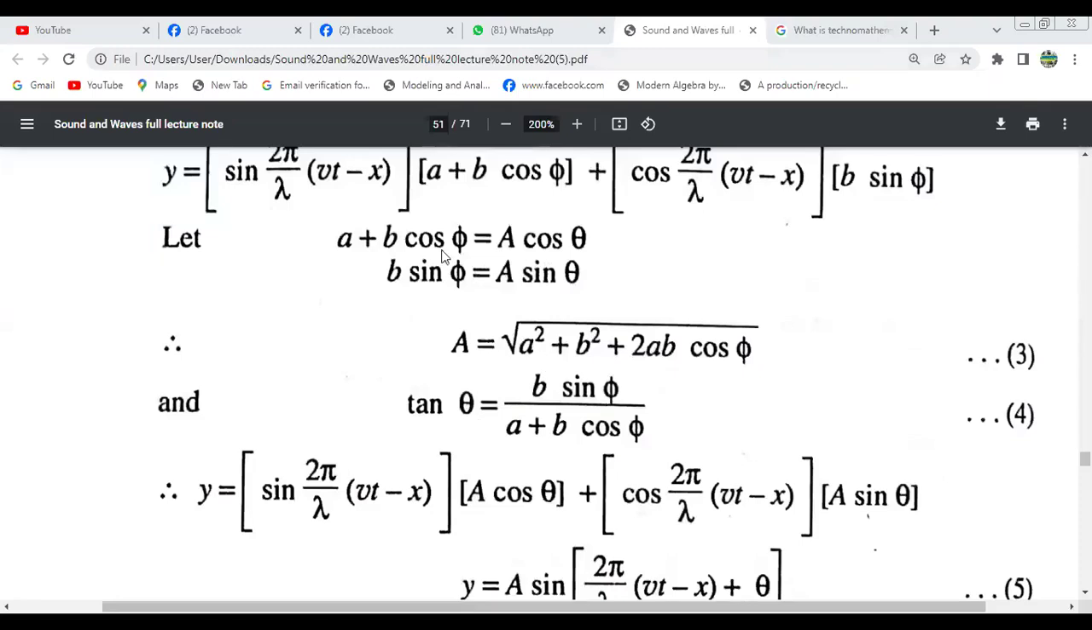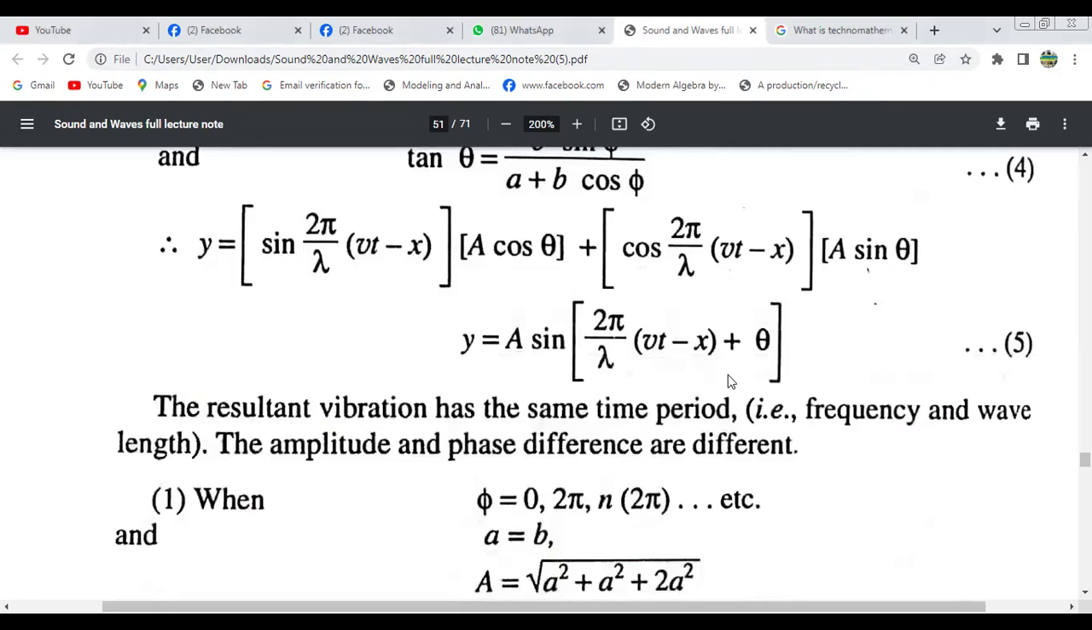So capital A equals, squaring both sides and adding these two equations, root over a square plus b square plus twice ab cos phi. And for tan theta, dividing these two equations, tan theta equals b sin phi divided by a plus b cos phi. This is equation number 3 and this is equation number 4. Therefore, capital Y equals this one, equation number 5.